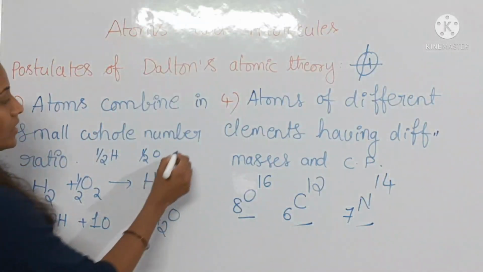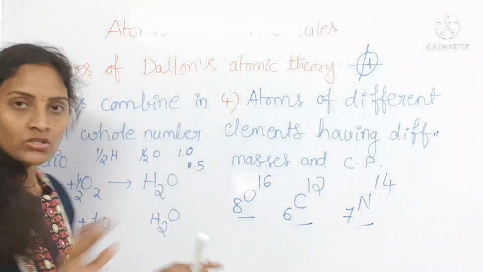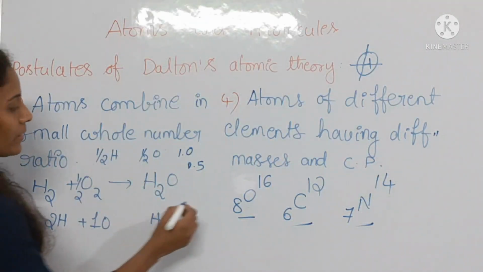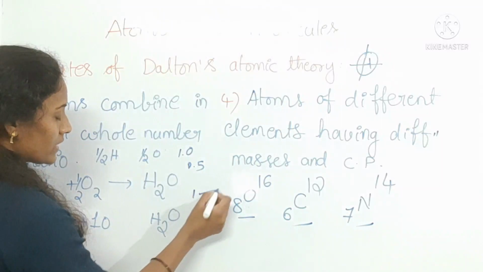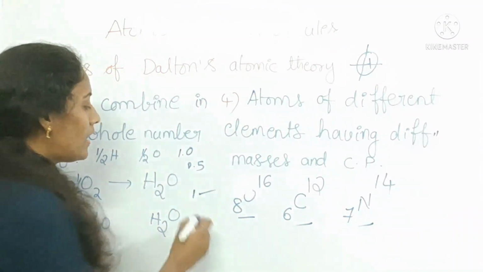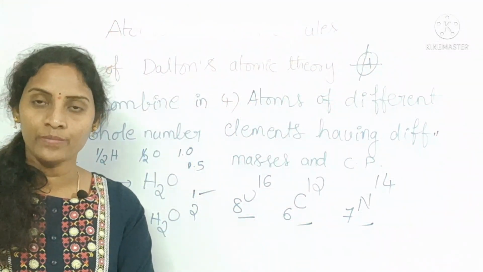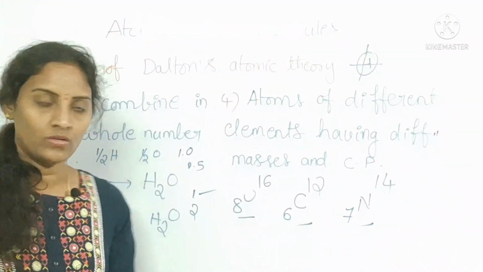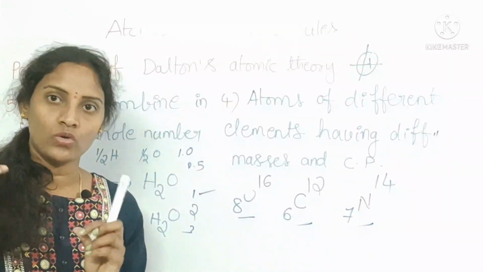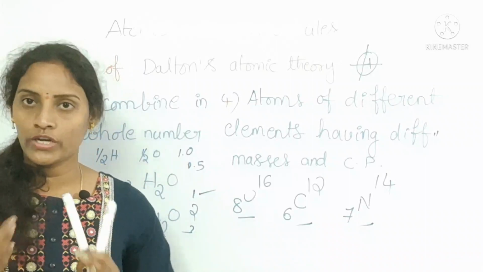That means 0.5, 0.1, there is not like that. Only always simple whole numbers. If one atom is involved, then that complete atom is going to react with another atom. If two atoms are involved, those two atoms are going to be involved in the reaction. If three atoms, completely three atoms are going to be involved in formation of a compound or molecule.